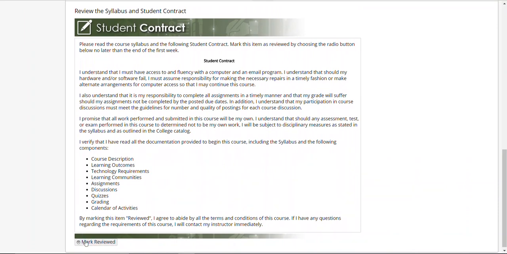And then it's important that you click this where it says marked review. That will tell me that you have read everything and that you have completed this week to mark your attendance for the course. Okay, so it tells me that you are active, you're involved in the course, you're taking it seriously, and this counts towards your attendance, if you will, that you've reviewed everything.